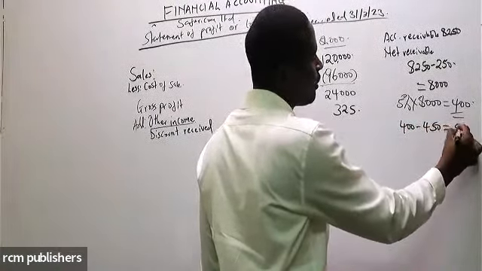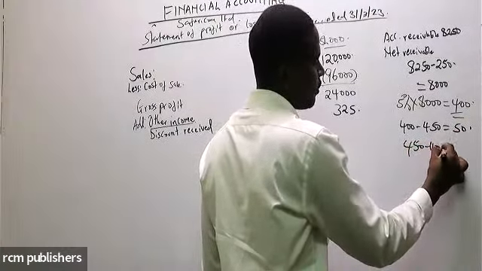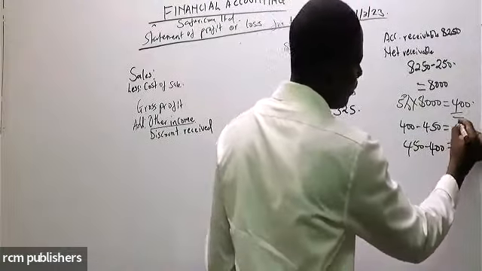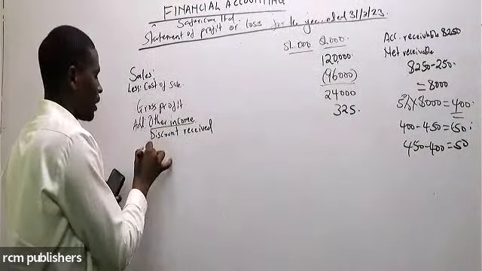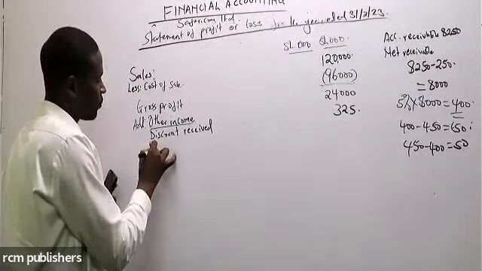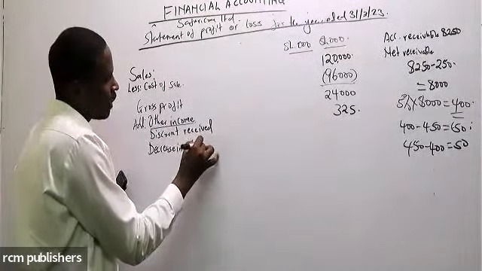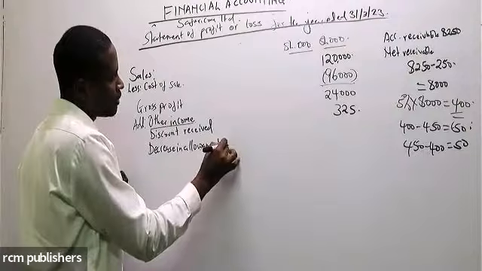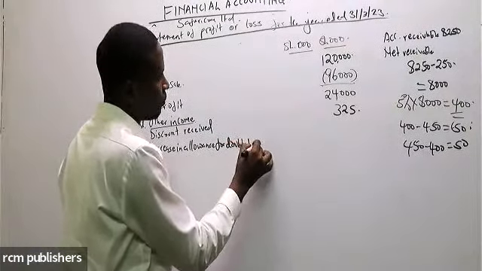In fact, it was a decrease in allowance for doubtful debt.